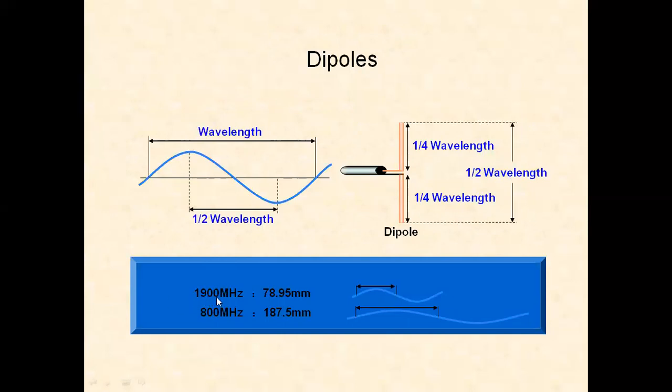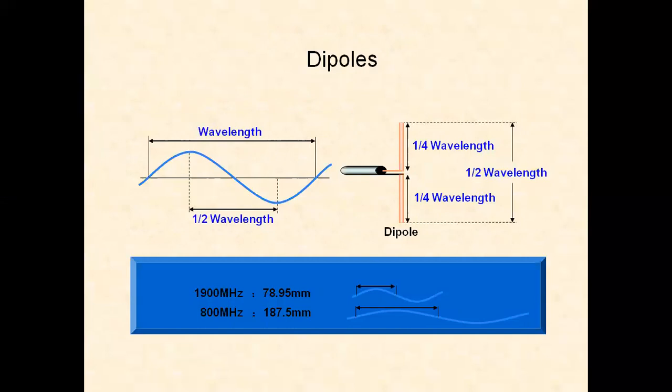See, for 1900 megahertz, it is 78.95 mm. For 800 megahertz, 187.5 mm. So for more frequency, less wavelength. For less frequency, more wavelength. Lambda equals c by f. Lambda is inversely proportional to the frequency.